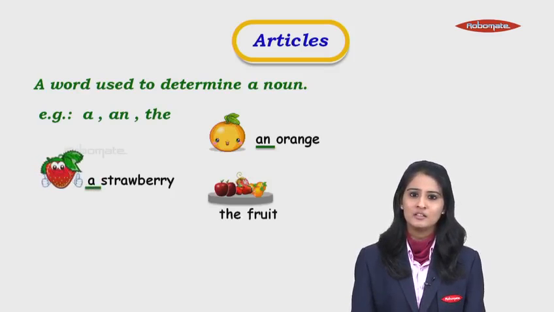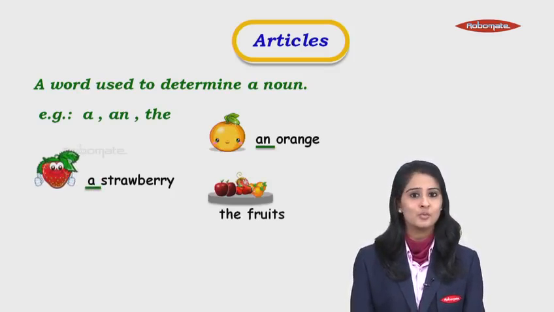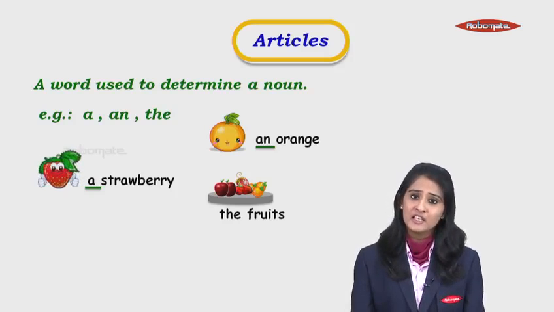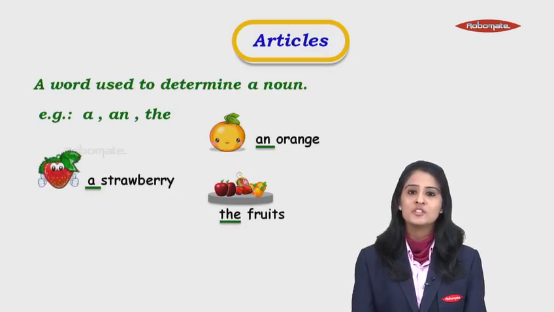And the next one, the fruits. Fruits is a plural word here. And we can never use a fruits or an fruits. We can never use a or an with the plural word. Thus, we have taken the word the, which is an article here.